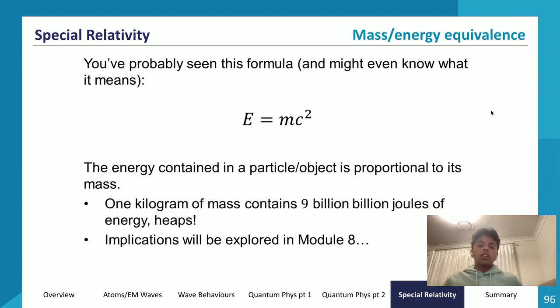So for our final topic, let's go through the mass energy equivalence, which you will cover more in module 8. So the mass energy equivalence, E equals mc squared, is basically Einstein finding a relationship between energy and mass. So he basically said that any amount of mass will contain a certain amount of energy, basically saying that 1 kilogram of mass contains 9 billion joules of energy, so a lot of energy, right? So there's a relationship between energy and mass. Energy can be converted into mass, same way mass can be converted into energy.